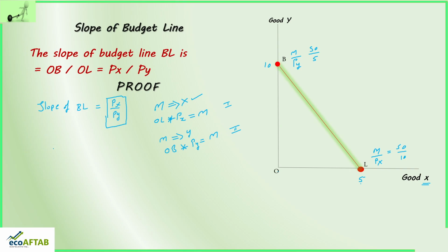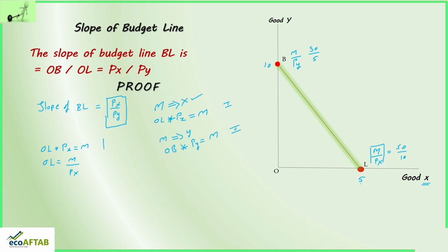Now moving ahead, we know OL multiplied by price of X is equal to income, or can I say OL is equal to M divided by Px. So you can see here M divided by Px.